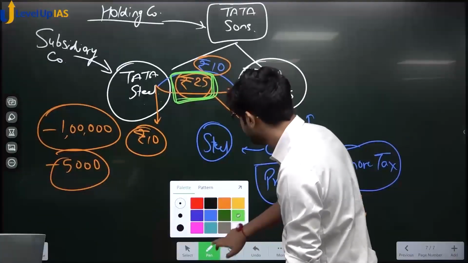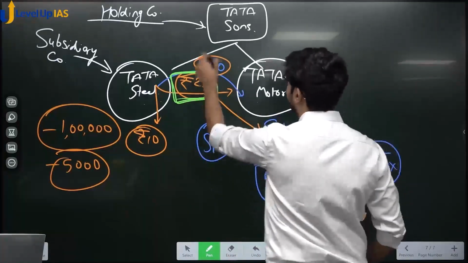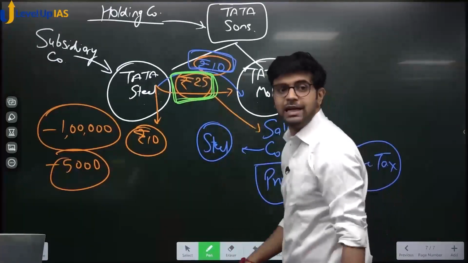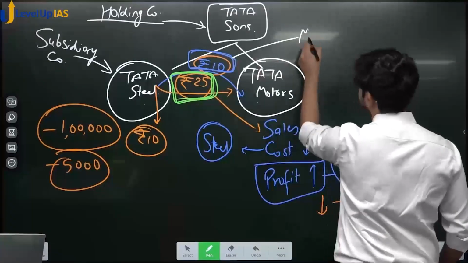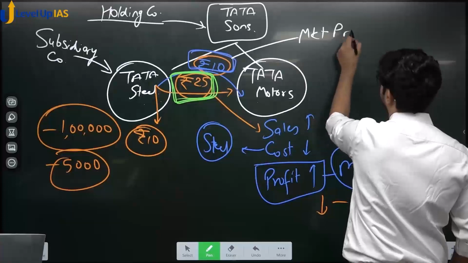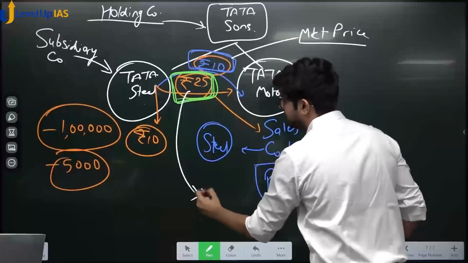Is 10 market price or not? 10 is market price. Yes or no? So can I say in normal English that this is market price, which means if you go in the market, you will get it at 10? This is artificially set. Yes or no?